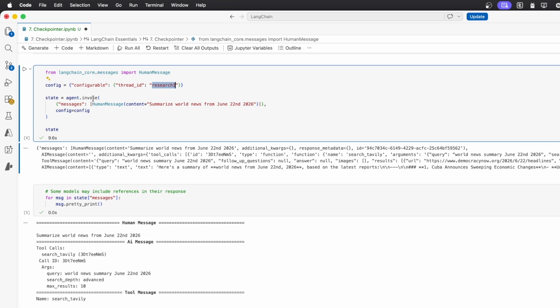And then I can invoke my agent. As usual, I pass the initial state that contains my first message. I will receive an updated state in return. But newly, you need, of course, to pass this configuration so it knows which conversation you are referring to.